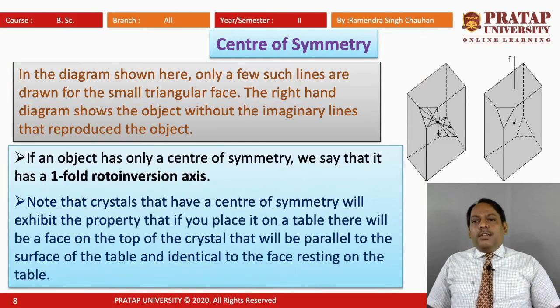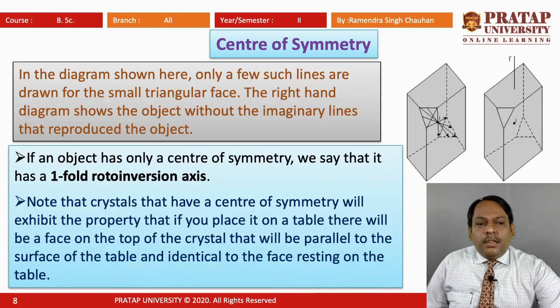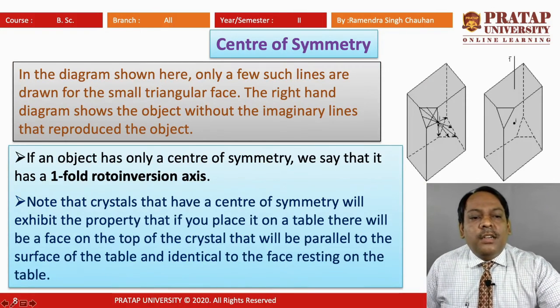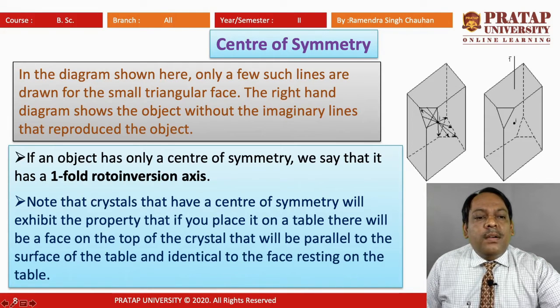So, we can consider it from this diagram here. This is any object, and this point is the inversion point or center of symmetry or center of the object. From here we join these lines. We join points on the object which are equidistant, here on the upper side and here on the lower side. In the second diagram we ignored these lines and are not showing the lines here.